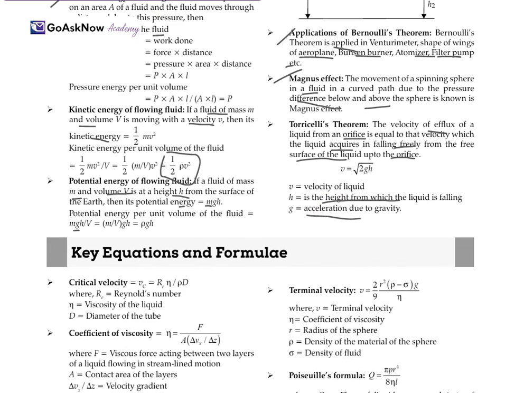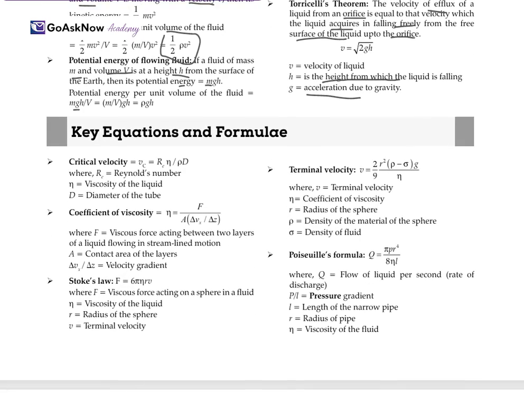Now, from our content, whatever we have studied, we get some key formulas and equations. So let's remind ourselves. Critical velocity Vc equals Re times the coefficient of viscosity, divided by rho and d, where Re is the Reynolds number and d is the diameter of the tube. So this is the formula for the critical velocity. Coefficient of viscosity: eta equals F upon A, divided by delta Vx upon delta Z. The denotation explanation is given there.